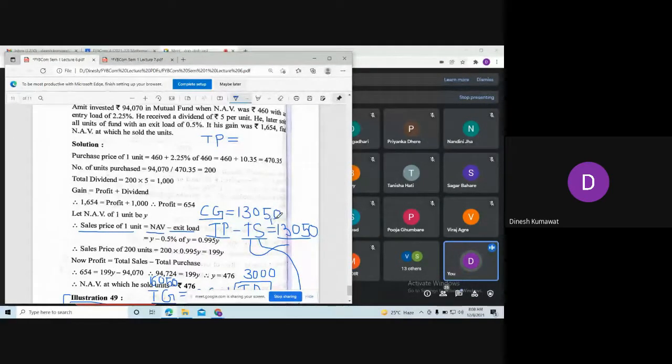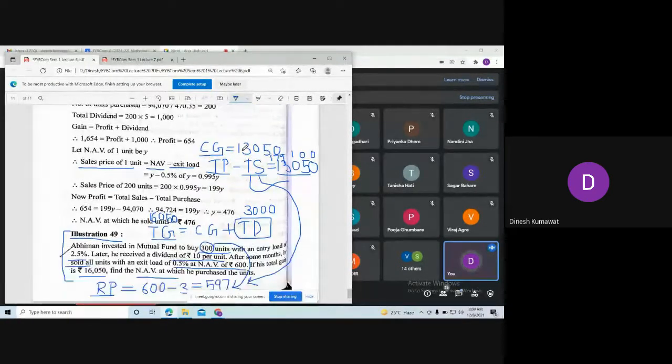Add 1,79,100. So this gives me what? 0, then 5, 1, 2, carry over 1, 8 and 9, and here I am having 1. So this is my answer of total purchase. But now you can see we don't know about total purchase. And here is an entry load. Yes, we will less that amount, right? Total sales minus total purchase. Yes. Okay.